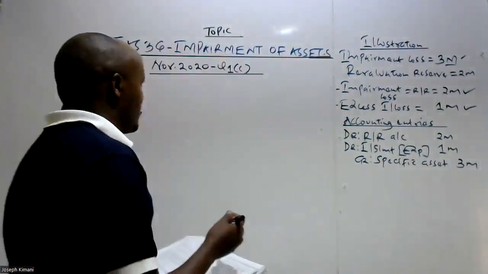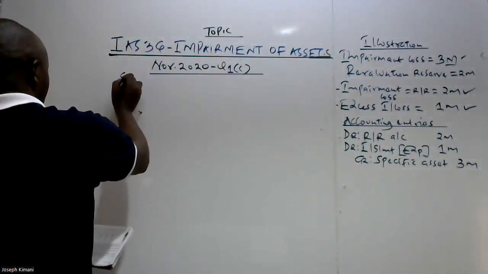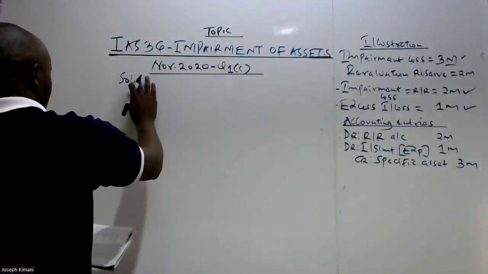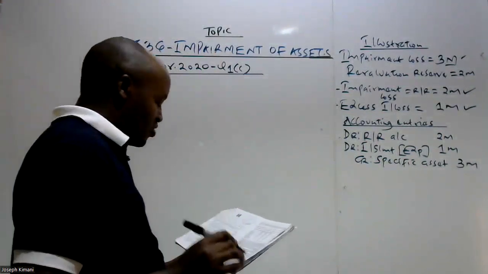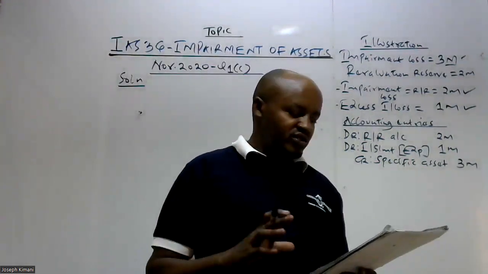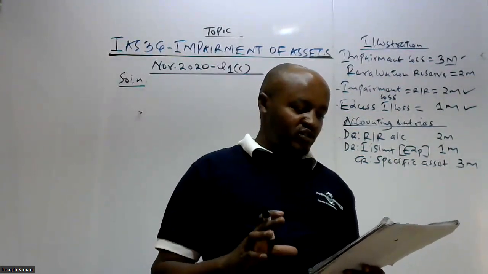That question was having 4 marks. So in this question, generally you can see the examiner was not requiring you to compute the impairment loss, but what you are required to do is outline the accounting treatment of the machine.